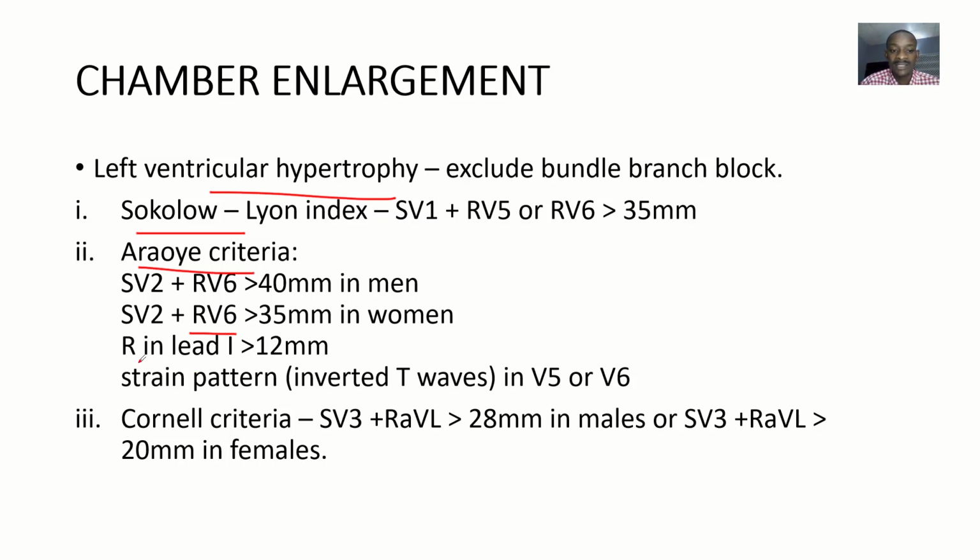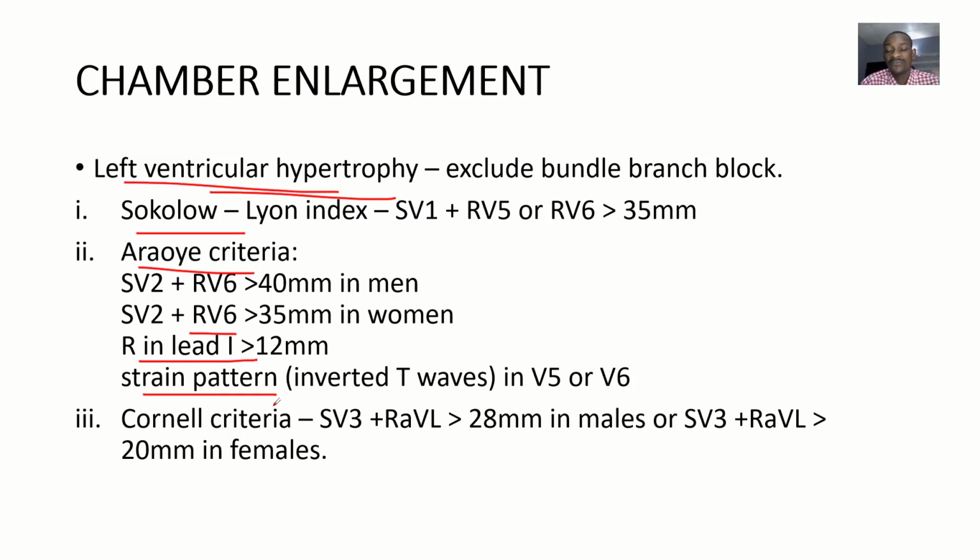So R in lead 1 is more than 12 millimeters, right? So strain pattern too, if you are seeing an inverted T wave in V5 or V6, indicates that there's left ventricular hypertrophy.